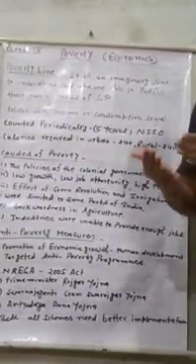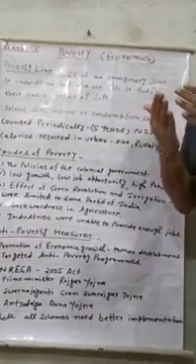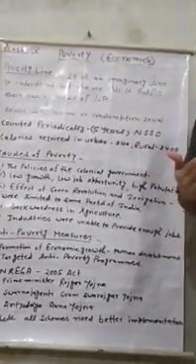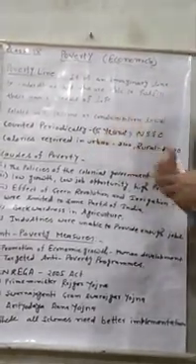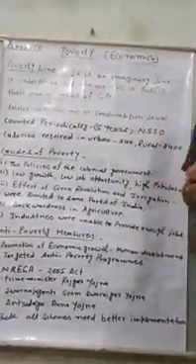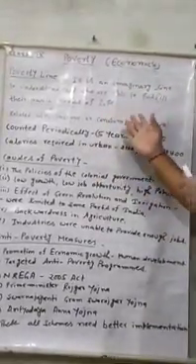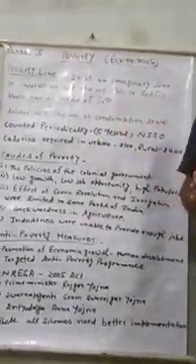You know very well, whatever we earn will make us able to consume. Whatever we get or whatever we earn is our income, and our consumption is based on our income.